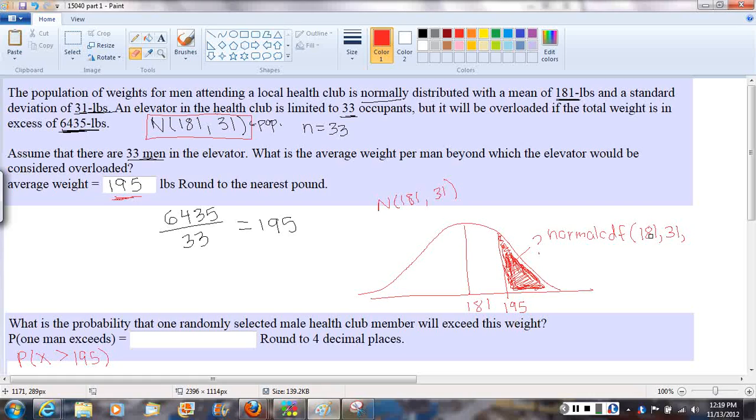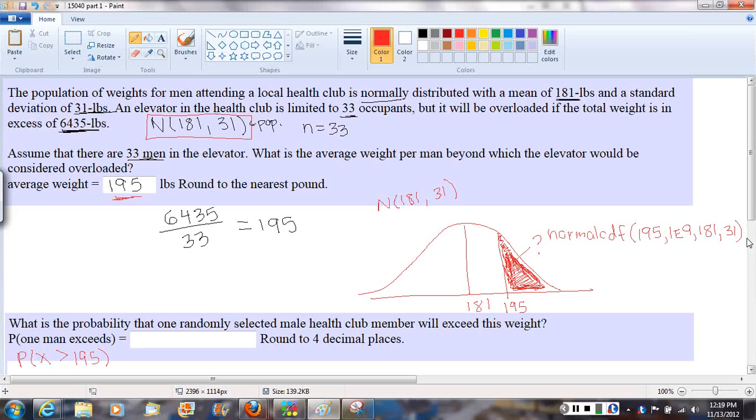When we do, the first value we want to put in is the left-hand value for our area of interest. So we're going to put in 195. And then the right-hand value, which is infinity, so on our calculator that's 1E9. And now we want that mean of 181 and the standard deviation of 31. Alright, so let's go ahead and calculate that on our calculator.